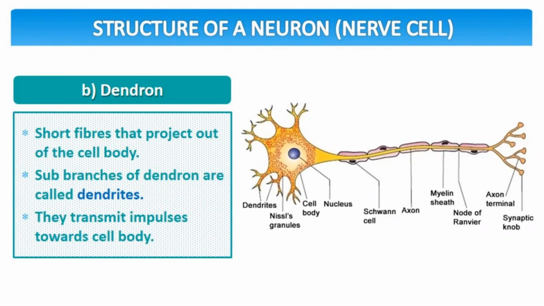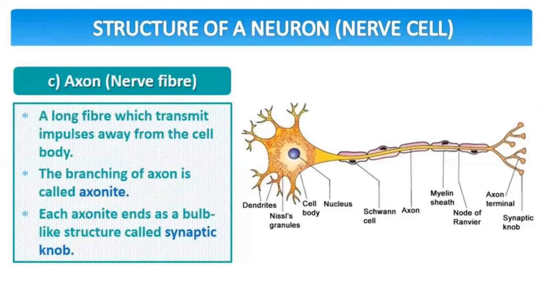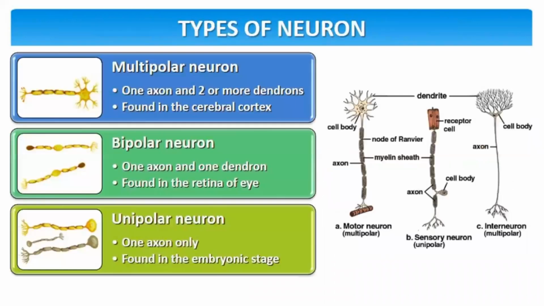The sub-branches of dendrons are called dendrites. They transmit impulses towards the cell body. Lastly, it's the axon, which is a nerve fiber, a long fiber which transmits impulses away from the cell body. The branching of the axon is called axonites, the axon terminals. Each axonite ends as a bell-like structure, which is called the synaptic knob.